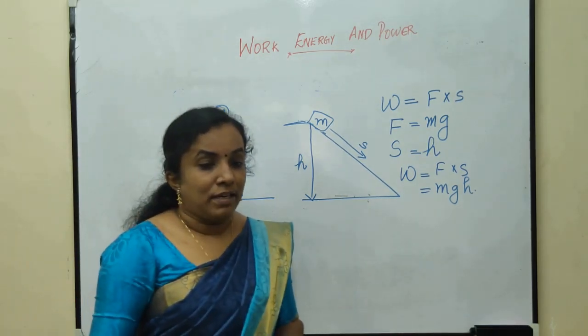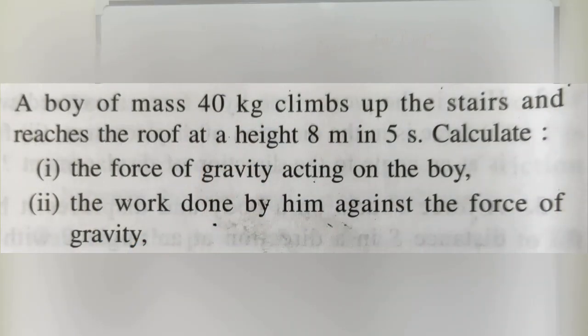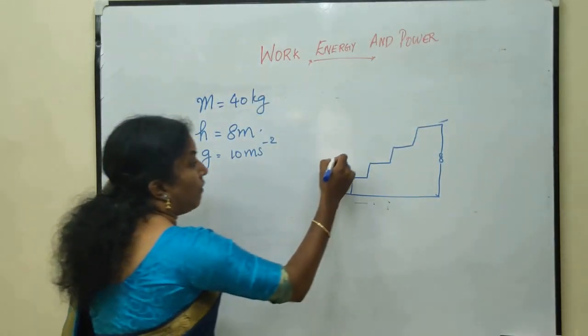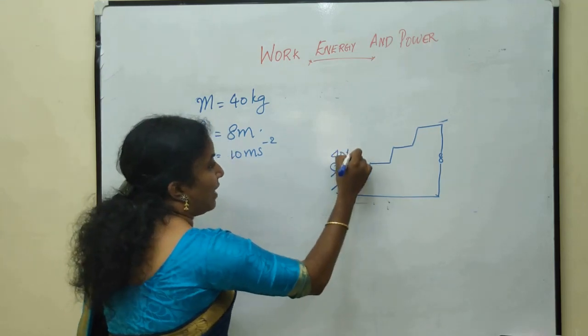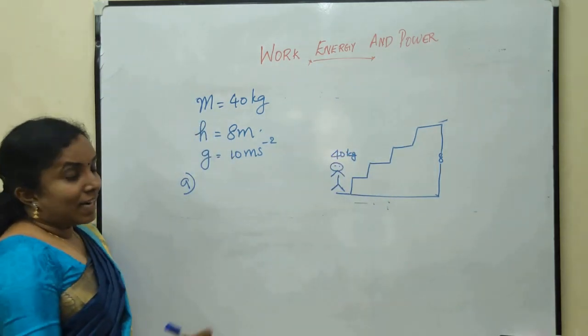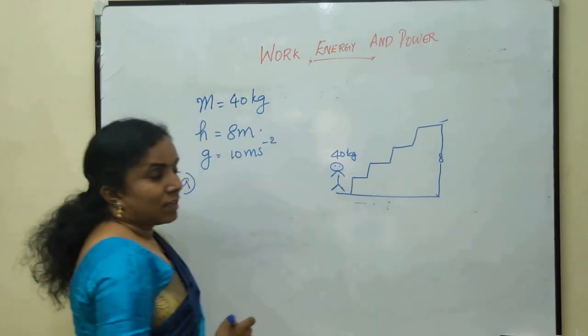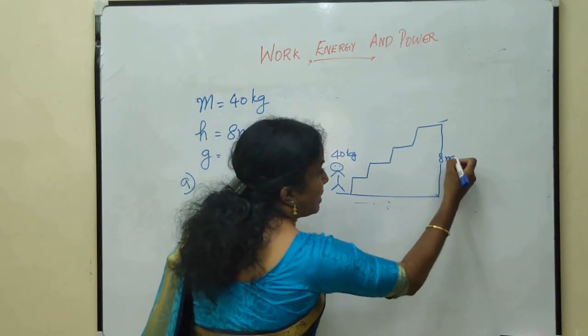Let's look at one example. A boy of mass 40 kg climbs up the stairs and reaches the roof at a height of 8 meters in 5 seconds. Calculate the force of gravity acting on the boy and the work done by him against the force due to gravity. Here, a boy of 40 kg weight climbs the stairs of vertical height 8 meters.